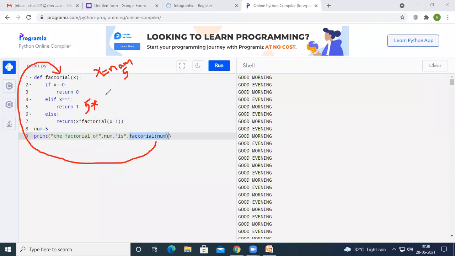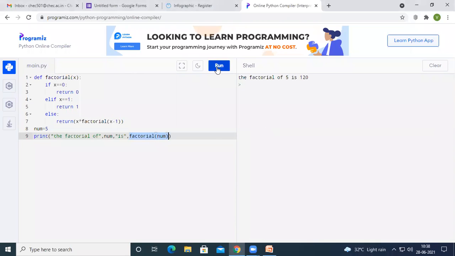See here, now the x value is 5, and we are calling the factorial function again with 5 minus 1, that is 4. Now it will return 5 star, 4 star, again 4 minus 1, 3 star, 2 star, 1. Now the entire thing will be printed on the output. If I run the code, you can see here the factorial of 5 is 120.